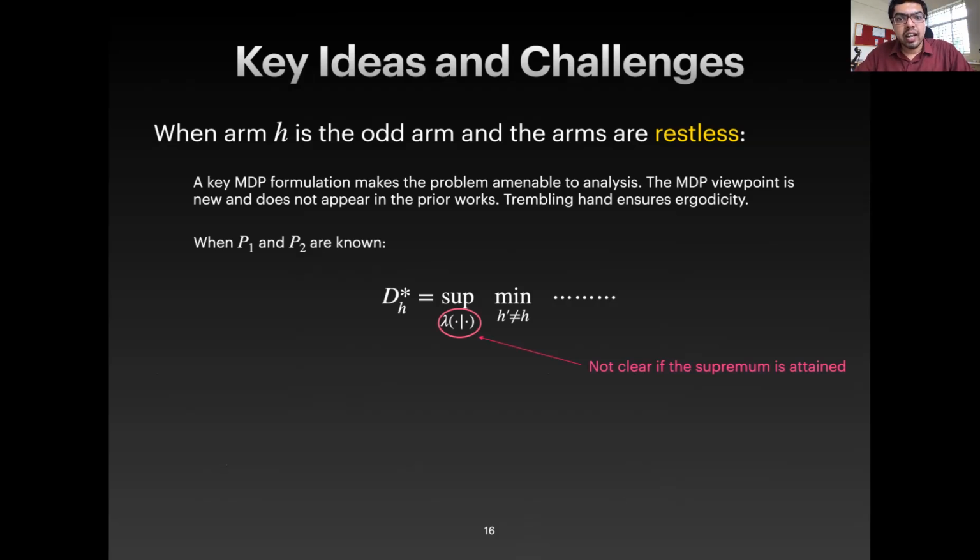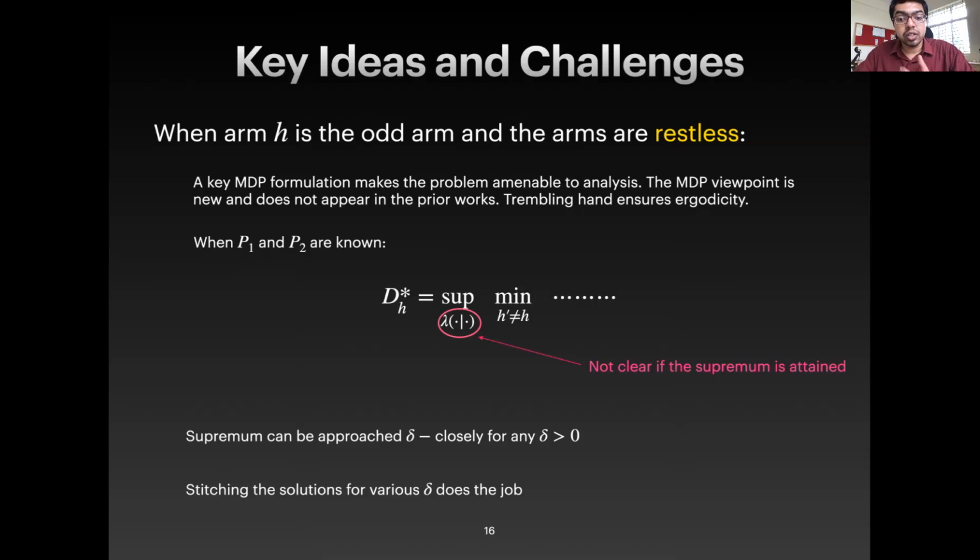It turns out that there is a very nice MDP formulation that comes out of the loss of information that we are accumulating over time. And then this MDP viewpoint is something that we introduce in our work. This has not appeared in the prior works. And the trembling hand model that I showed you earlier actually ensures a certain ergodicity property in the context of MDPs. So we do not yet have a clear understanding of whether this supremum can be attained, but what we do know is that this supremum can be approached arbitrarily closely, and by stitching together various solutions, we can approach the lower bound.